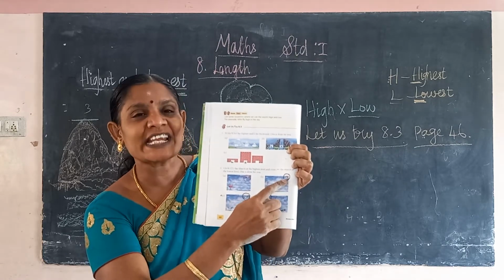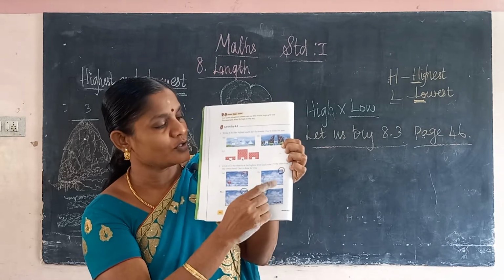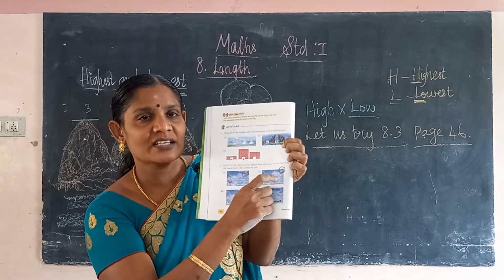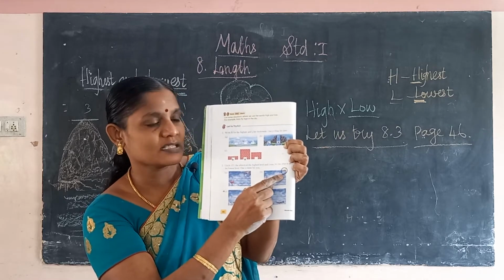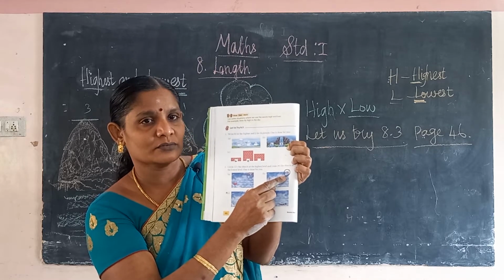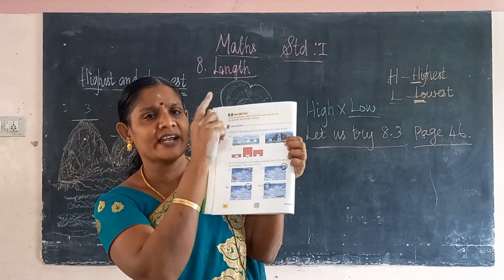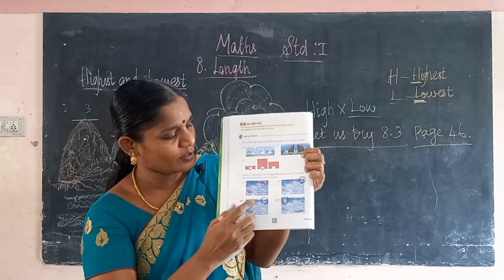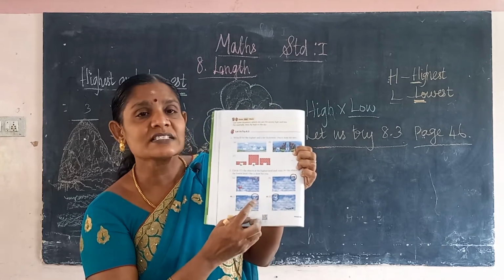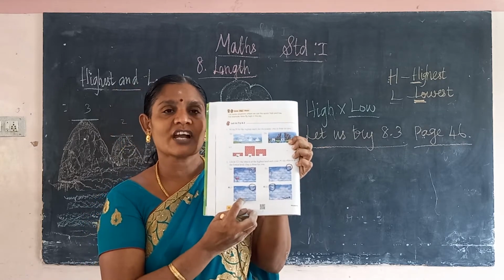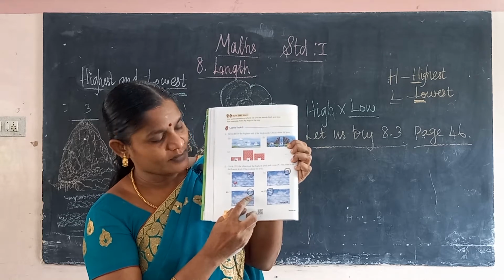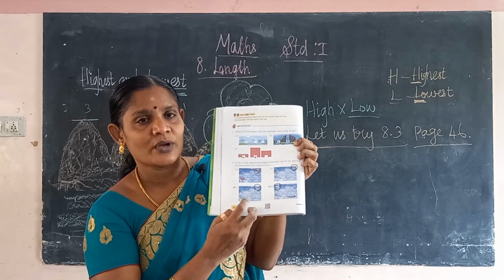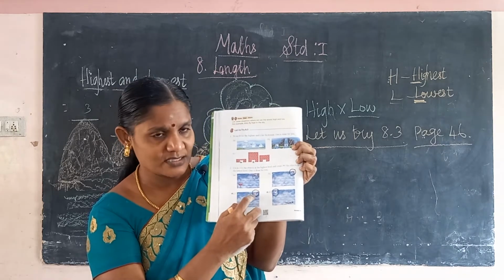Here parachutes, 3 parachutes are there. 1, 2, 3. So when we ask which is the highest, what are we going to do? We must put a round, circle it. Okay, it is the highest, it is very high, put a round. Okay, next look, two birds are there. Here one bird is here, then another bird is there. So which is the lowest, which is the highest? This is the highest, put a round.